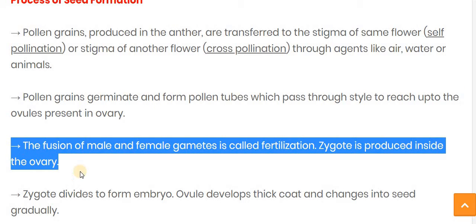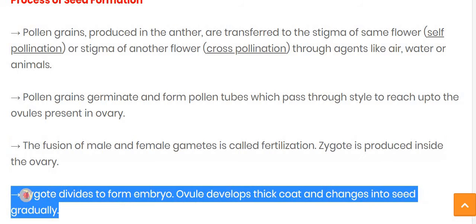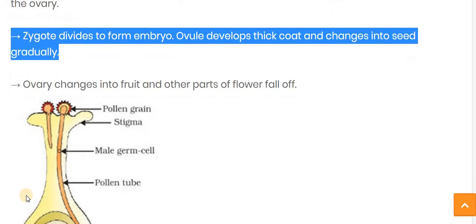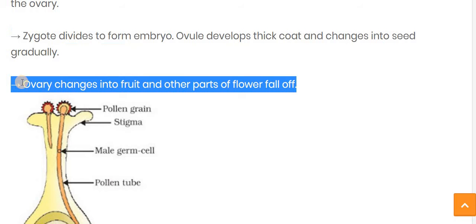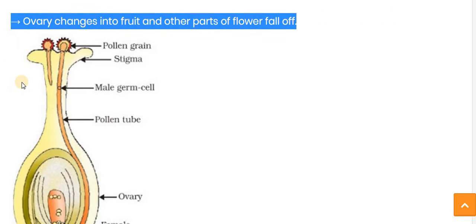The fusion of the male and female gametes is called fertilization, and the zygote is produced inside the ovary. Now the zygote divides to form the embryo, the ovules develop a thick coat and change into seed gradually. Now the ovary changes into the fruit and the other parts of the flower wither.